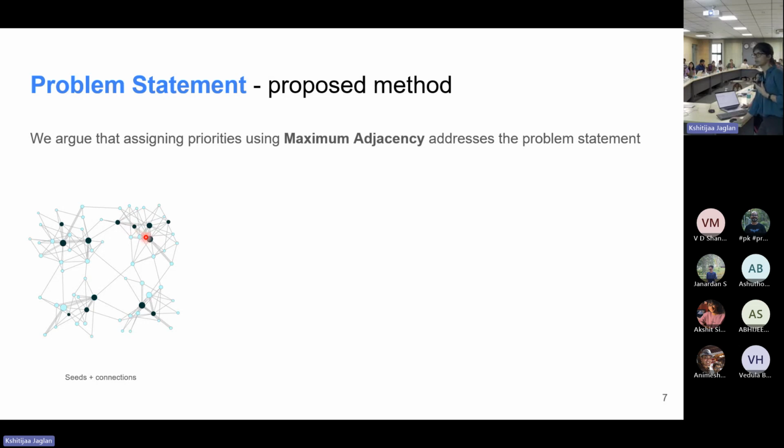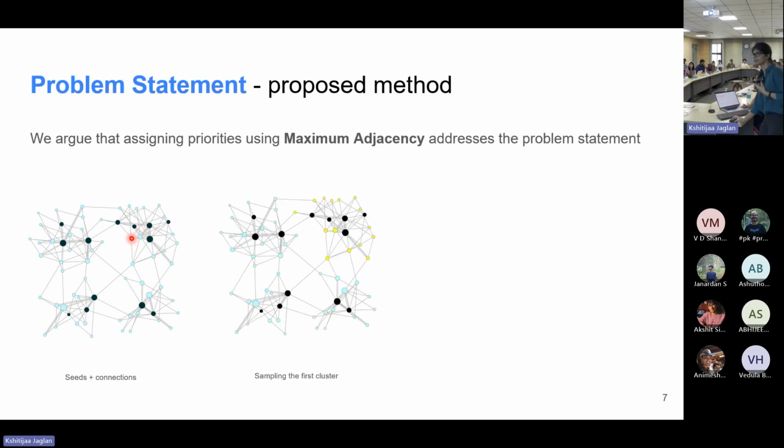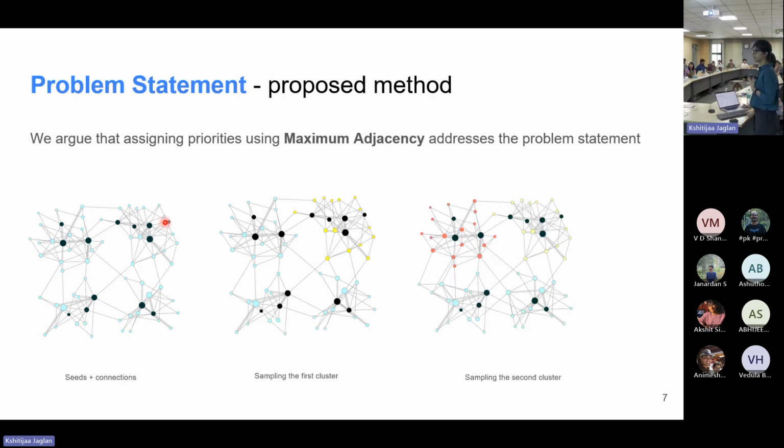So if I ask you which node is most connected to the seed network and this first sample node, my guess would probably be this one. So in this way, we are sampling this one cluster first, and then we move on to the rest of the network. Over here, our aim was to sample that one cluster, which is the cohesive group around our seed nodes, which we're able to do by simply following the maximum adjacency principle in an iterative manner, and we get the first cluster. Now, similarly, we get the second one by following the same principle.